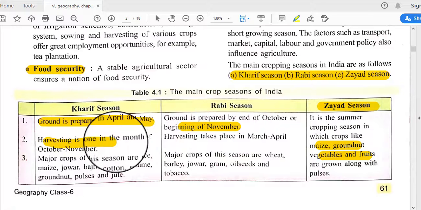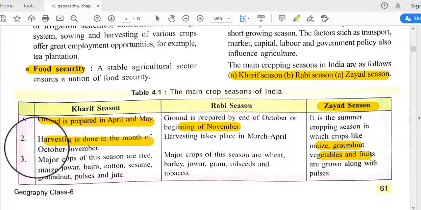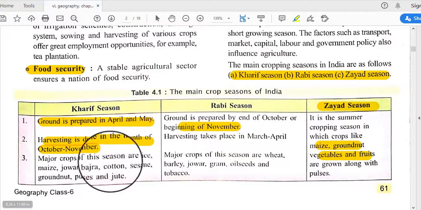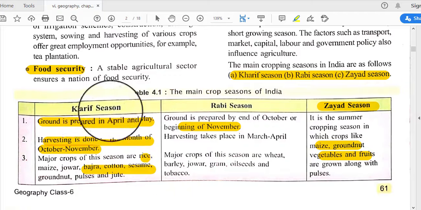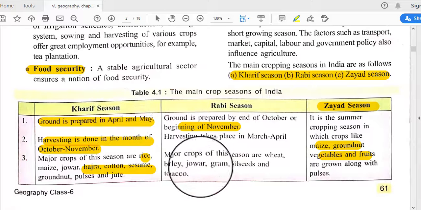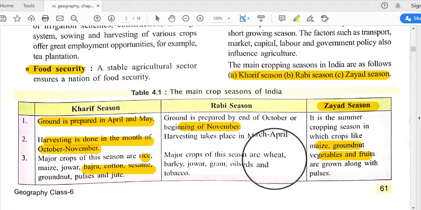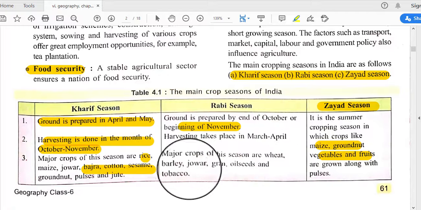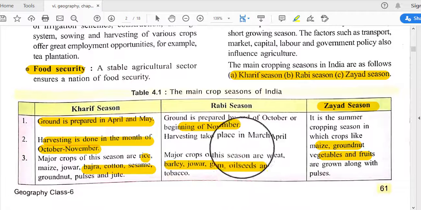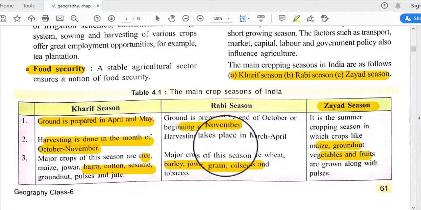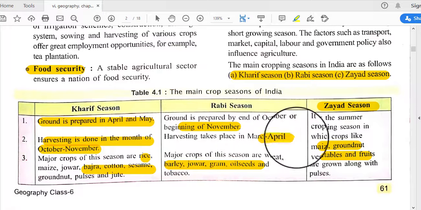Kharif season harvesting is done in the months of October and November, and major crops of this season are rice, maize, jowar, bajra, cotton. These are Kharif season or Kharif crops. And for the Rabi season or Rabi crops, the major crops are wheat, barley, jowar, grain, oilseeds, and harvesting takes place in March to April.